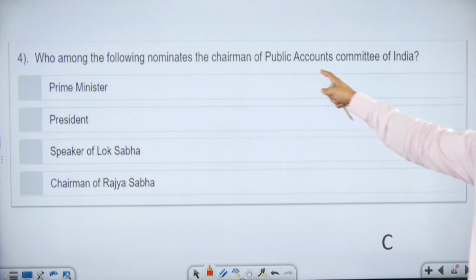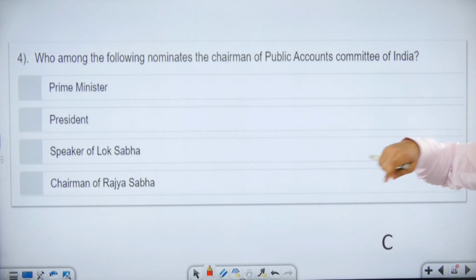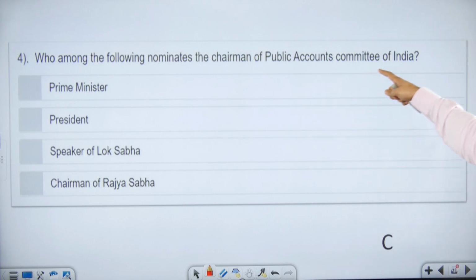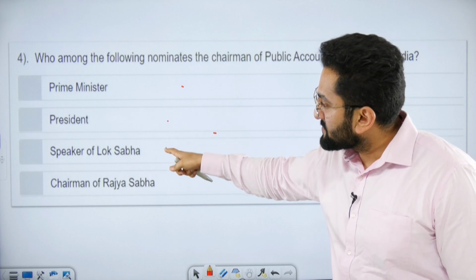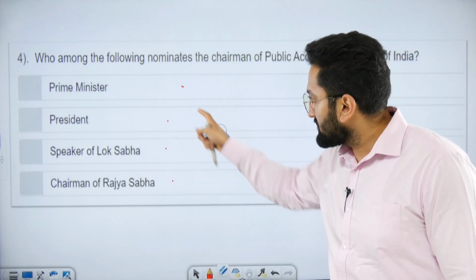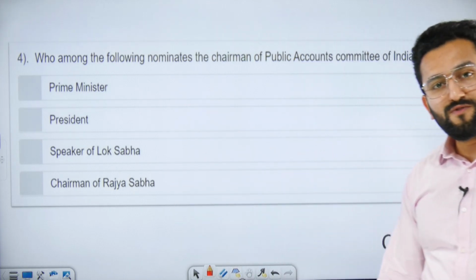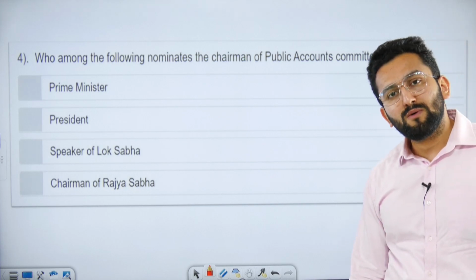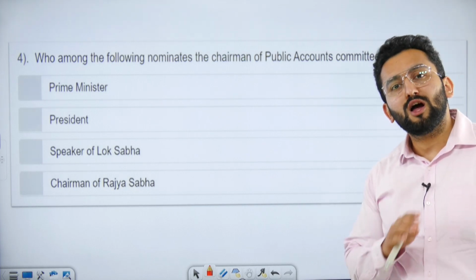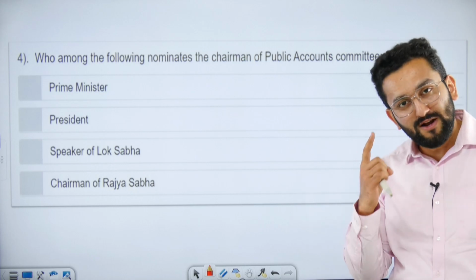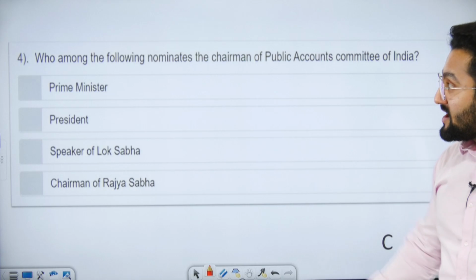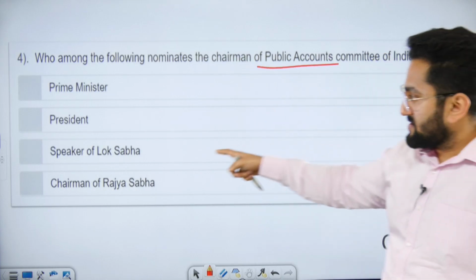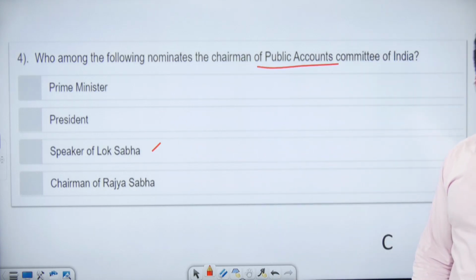Which one of the following nominates the chairman of the Public Accounts Committee? Who nominates the chairman of the Public Accounts Committee? Now we have Prime Minister, President, Speaker of Lok Sabha, Chairman. Tell me, first of all, do you have separate Public Accounts Committees for Lok Sabha and Rajya Sabha? No. You have one Public Accounts Committee, right? 15 plus 7 members, I told you. But when it comes to the Chairman, this is done by the Speaker of Lok Sabha. Okay.